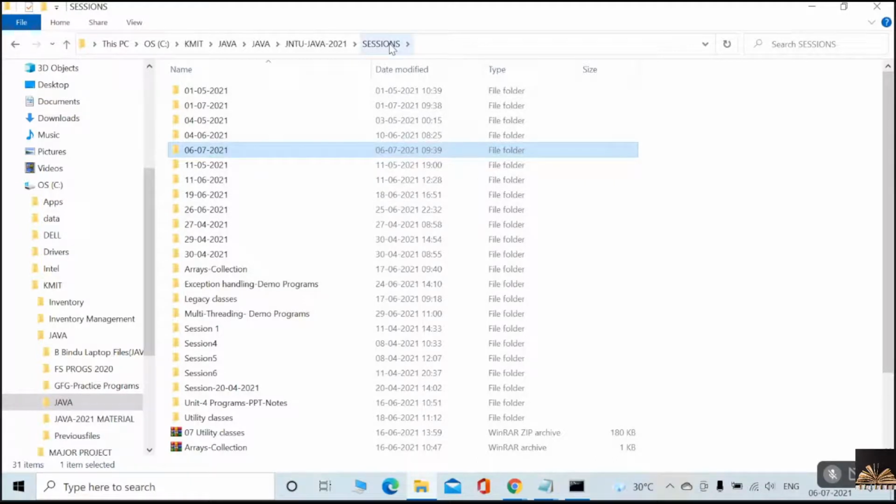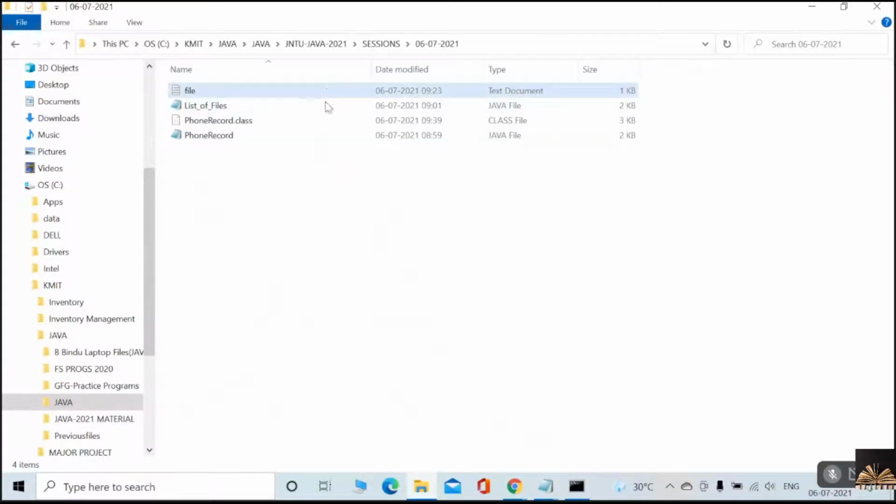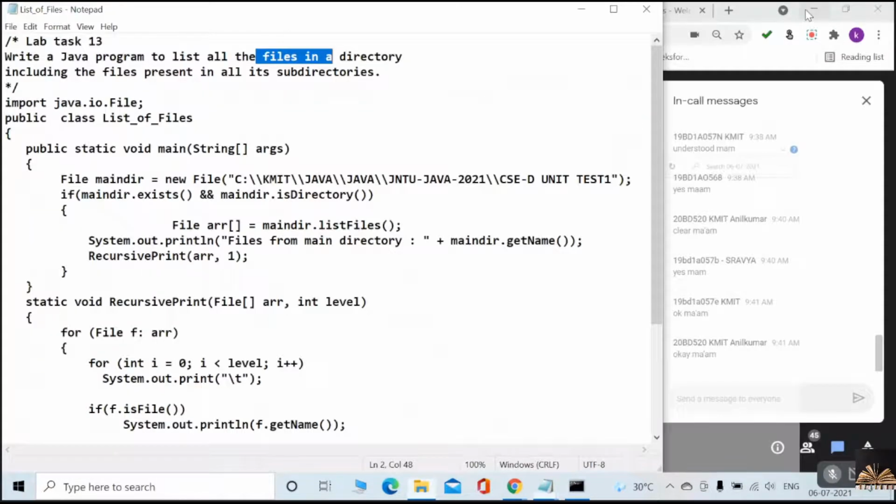Yes or no? So along with displaying the files within the sessions, whatever subdirectories it is holding, the files of that subdirectory also it has to display. That is what we have to do. Okay, understood now? Did everybody understand the question first? Right?